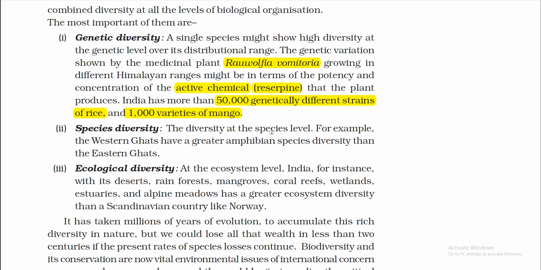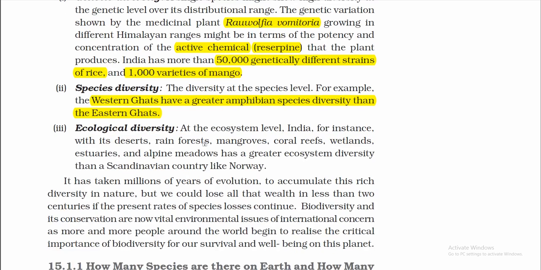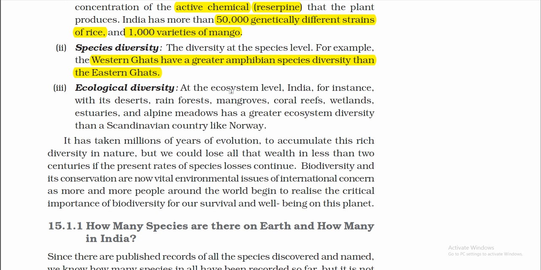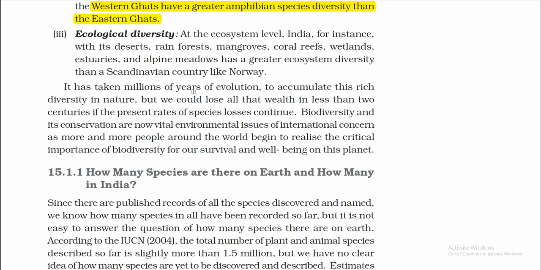Species diversity is the diversity at the species level. For example, the Western Ghats have a greater amphibian species diversity than the Eastern Ghats. Ecological diversity is diversity at the ecosystem level. India, for instance, with its deserts, rainforests, mangroves, coral reefs, wetlands, estuaries, and alpine meadows, has a greater ecosystem diversity than a Scandinavian country like Norway. It has taken millions of years of evolution to accumulate this rich diversity in nature, but we could lose all that wealth in less than 2 centuries if the present rates of species losses continue.